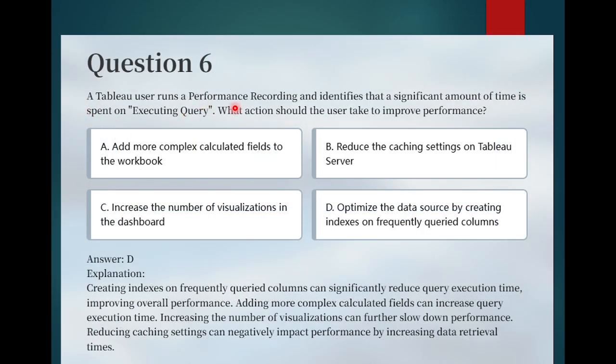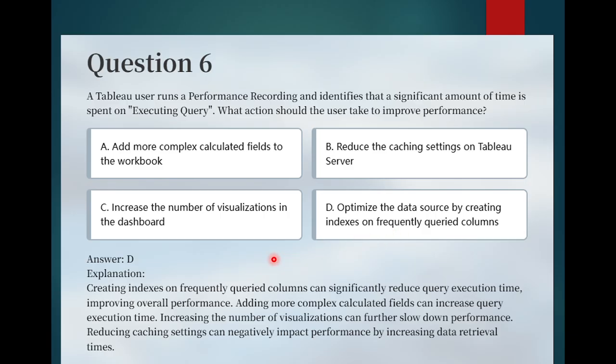A Tableau user runs a performance recording and identifies that a significant amount of time is spent on executing query. What action should the user take to improve performance? Here, the correct answer is option D. Optimize the data source by creating indexes on frequently queried columns.